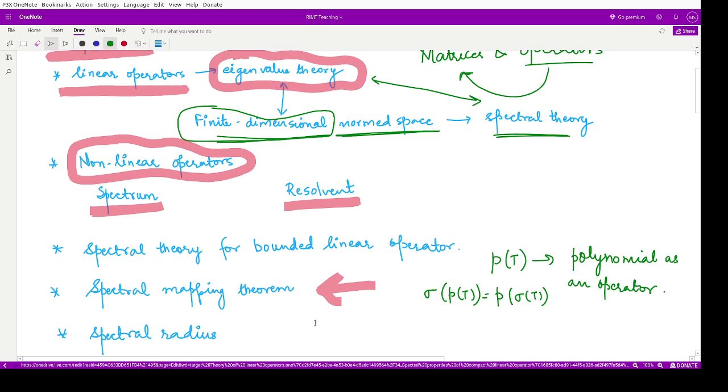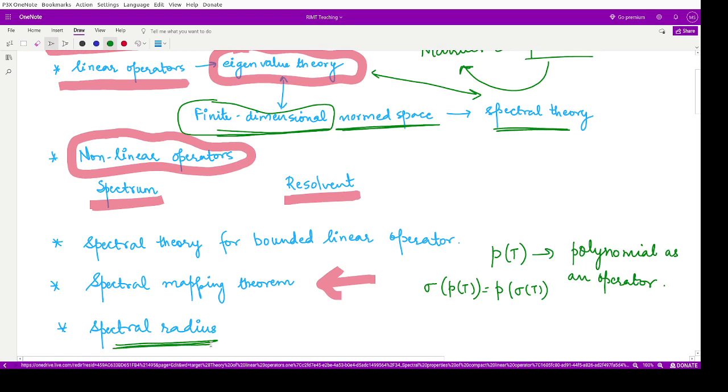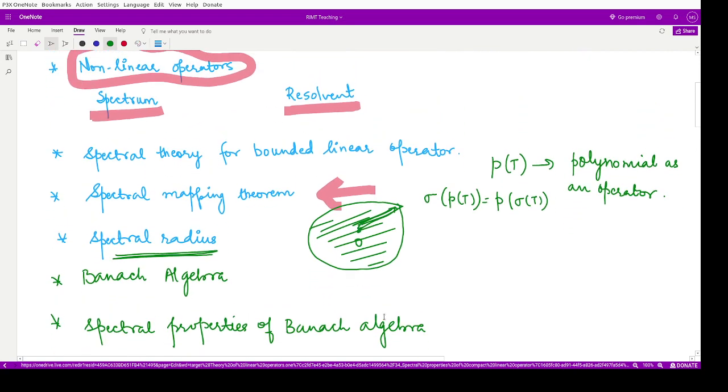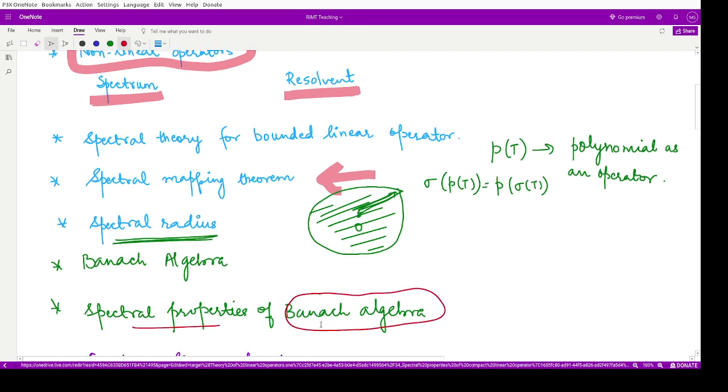Then after that we also studied about spectral radius. So what was that? If you recall, if we take a ball centered at origin, and if we take the supremum of all radii such that all the spectral values lie within this ball, then that radius is known as the spectral radius. Why? Because all the spectral values corresponding to a particular operator are lying inside this particular ball, right? Then we have also studied about Banach algebra, and we saw different spectral properties of these Banach algebras. This we have already covered.